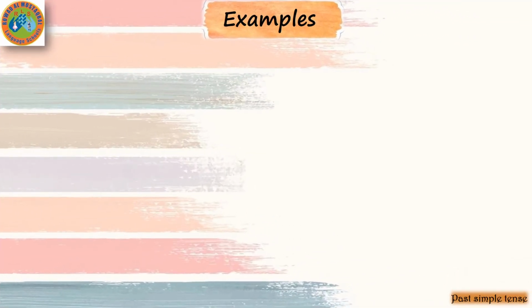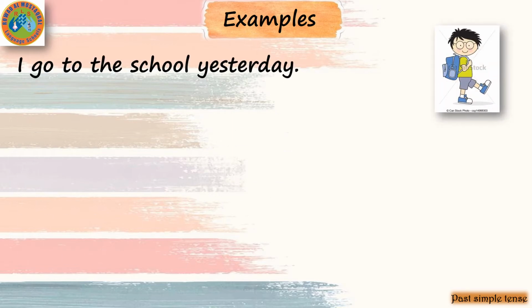Now let's read some examples on the irregular verbs. Number 1, I go to the school yesterday. We have here the keyword yesterday. That means this sentence is in the past. And we have here the verb go. Is it from the irregular verbs or from the regular verbs? Go is from the irregular verbs.